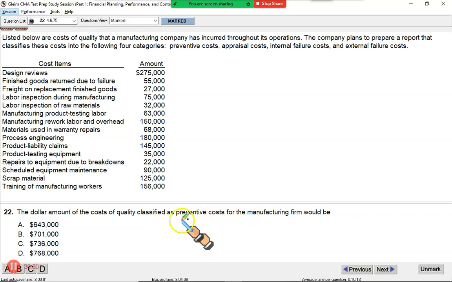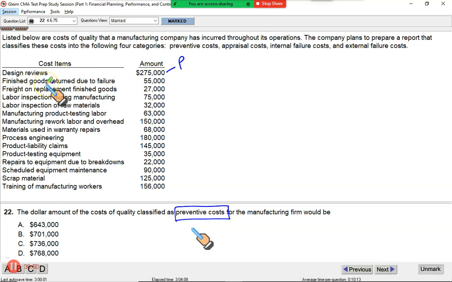preventive cost, and I'm going to give it blue color. And when we say preventive cost, these are the costs involving employees training. These are the costs involving suppliers evaluation. These are the costs involving preventive maintenance of your plant so that they do not develop any problem. So let us see and then find out which cost are which. Let's see first. Design reviews so that your products are not out of specification. This is preventive cost, P.